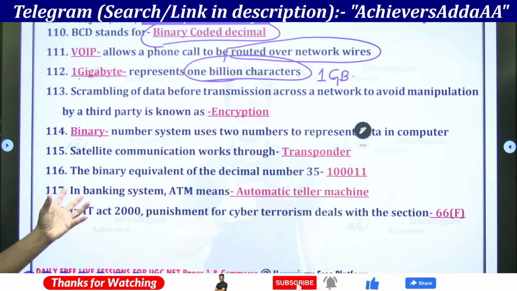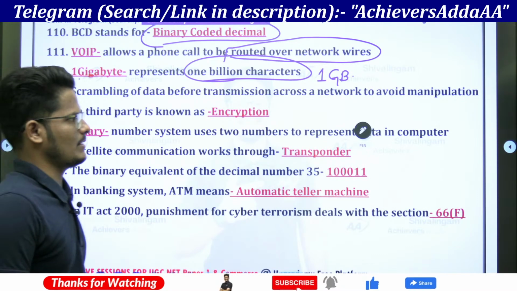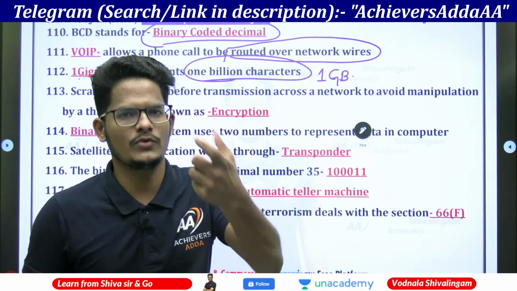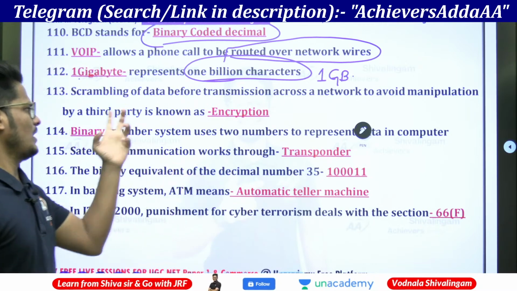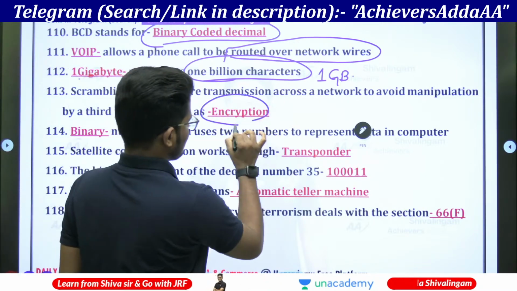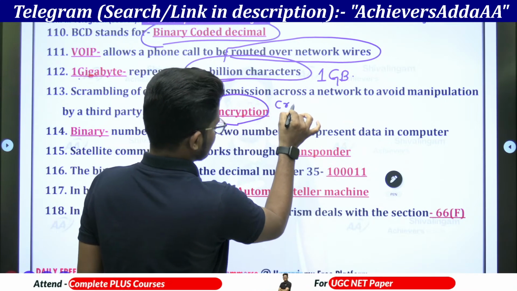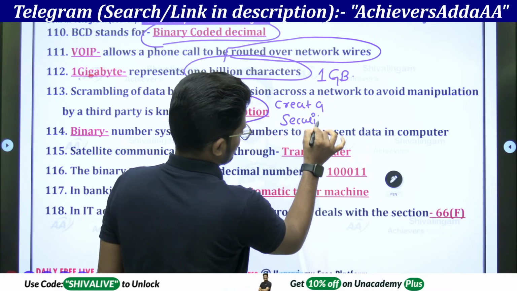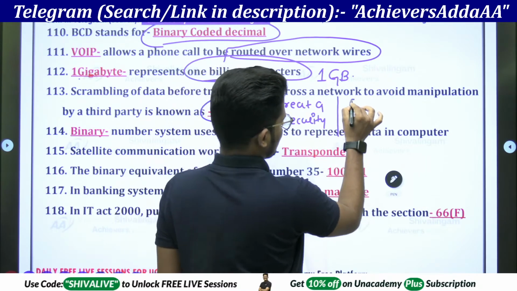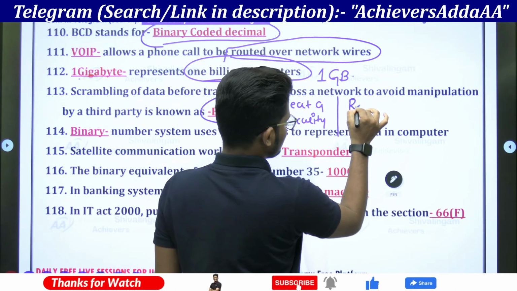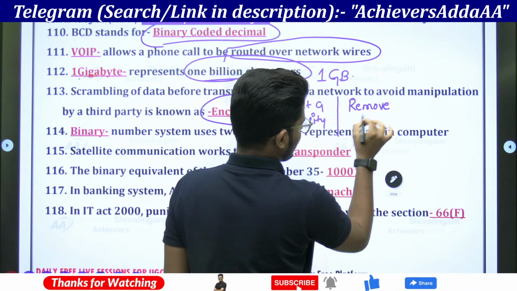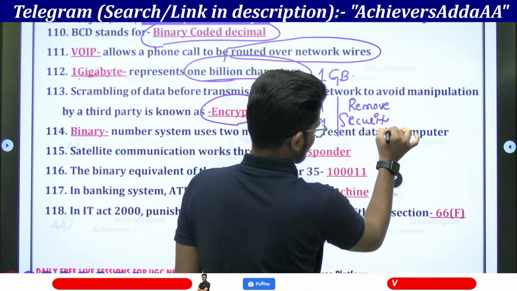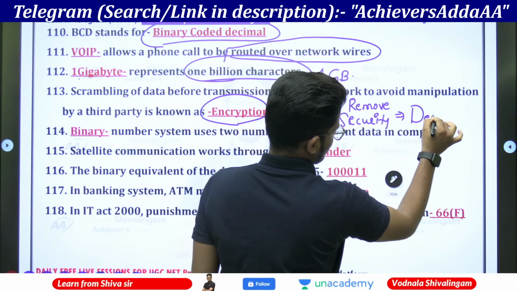Next is that scrambling of data before transmission across. Scrambling means creating a protection before sharing with others, called encryption. When you are creating a security, that is encryption. Whereas when you remove the security or break a security, that is called decryption.